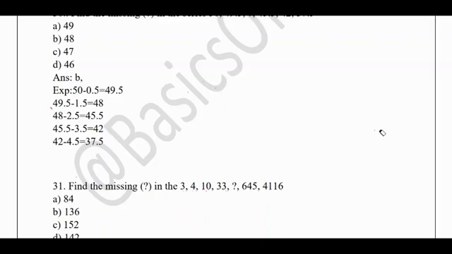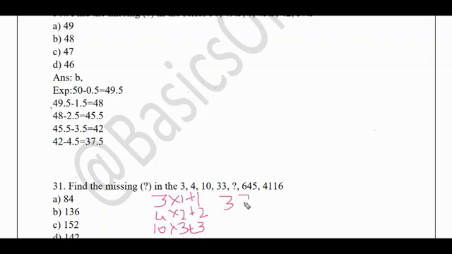Okay, so after this I need to check whether any multiplication or addition has been done. So 3 into 1 plus 1 holds good to get 4. Next, 4 into 2 plus 2 holds good for 10. Next, 10 into 3 plus 3 holds good to get 33.